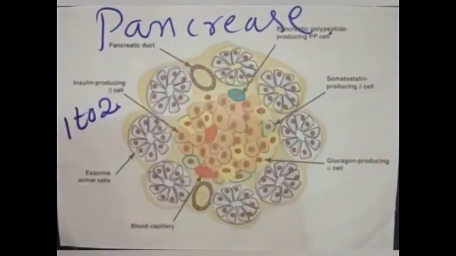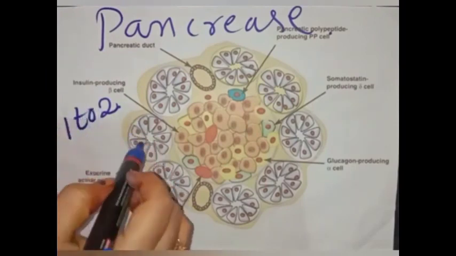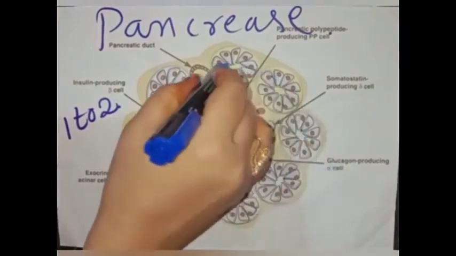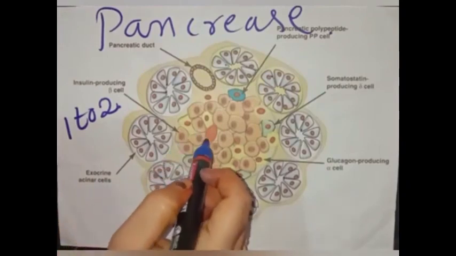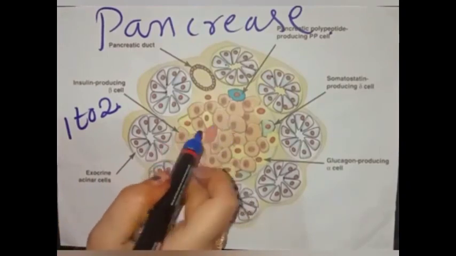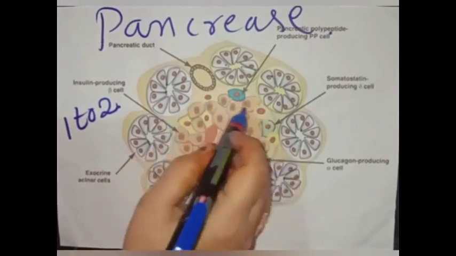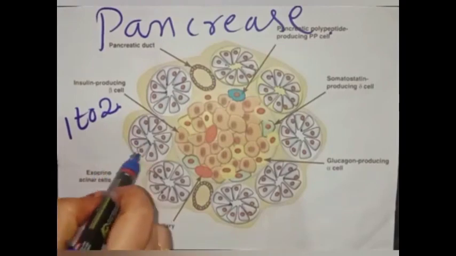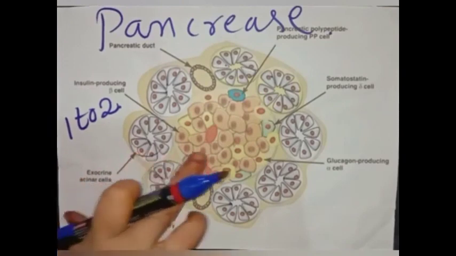The pancreas secretes enzymes during digestion time. So children, here see, these are the exocrine acinar cells. This belongs to the exocrine system. This part belongs to the endocrine system, because from these cells hormones will be released. From these cells, enzymes will be released. Enzymes are helpful to digest the food, children.